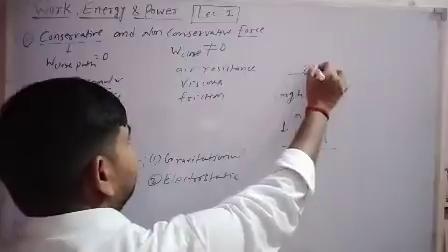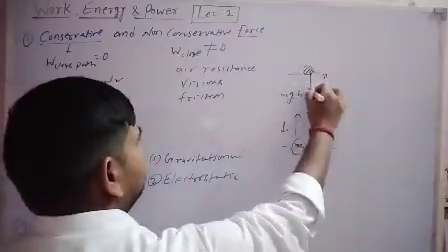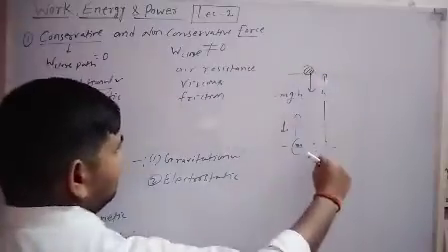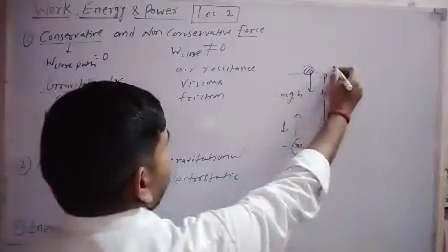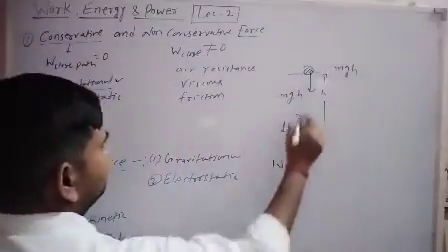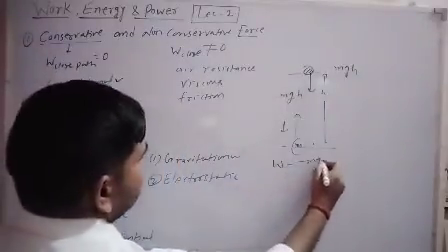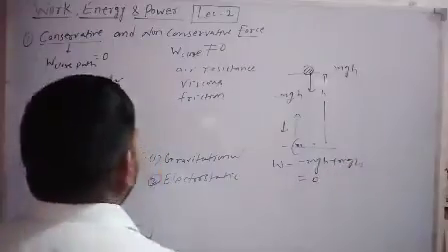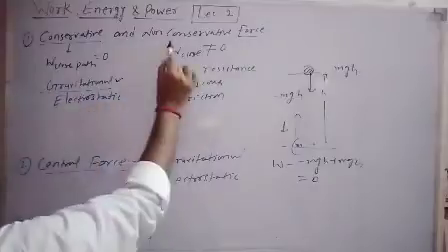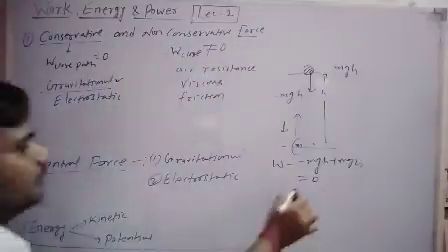When you bring this mass from the highest point back down, the work done by gravity will be positive, because gravity acts downward and the object also moves downward. So the work done by gravity is plus mgh. If you calculate the total work done in this round trip, it is minus mgh plus mgh, which is equal to 0. So we can say that work done in a closed path due to conservative forces is always 0.